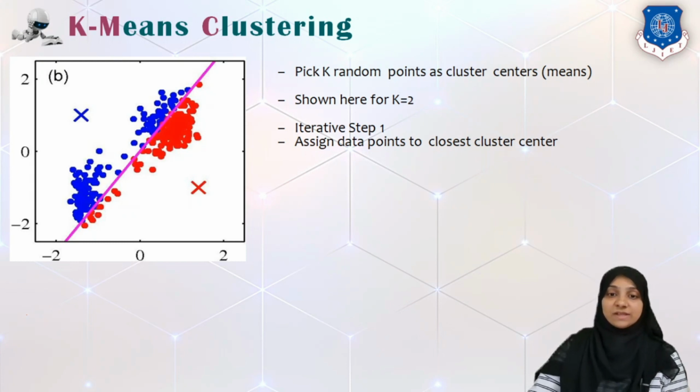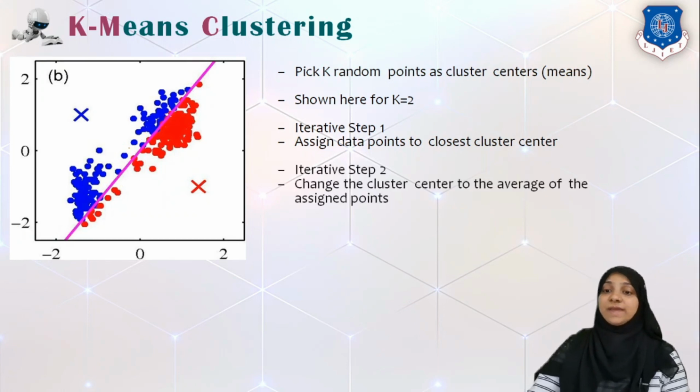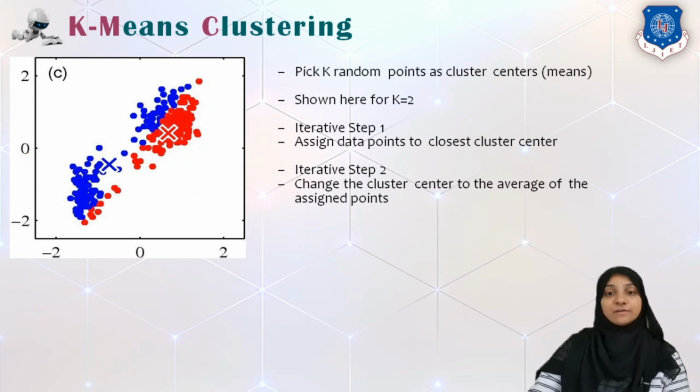Now, for these red data points we will find a new mean which is closer to them. So in the next step we recalculate their mean. The recalculated mean is shown. Again we will reassign some data. As you can see, now some of these red points are closer to the blue mean as compared to the old red mean, so the assignment will now change.